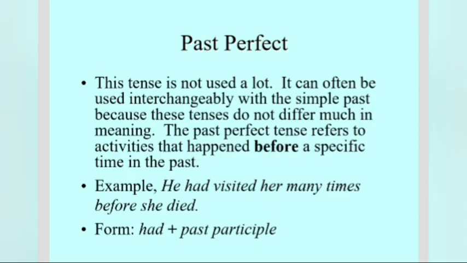Further, we have past perfect. This is not used a lot. It can often be used interchangeably with a simple past. So when you use one past perfect, immediately in the sentence we need to use one simple past. Just like, he had visited her many times before she died. Died is simple past, whether had visited is past perfect.